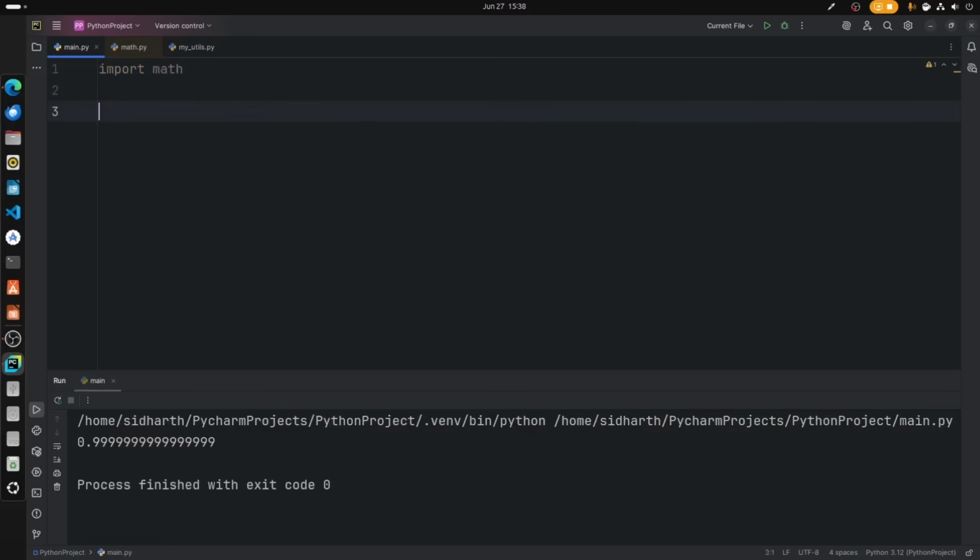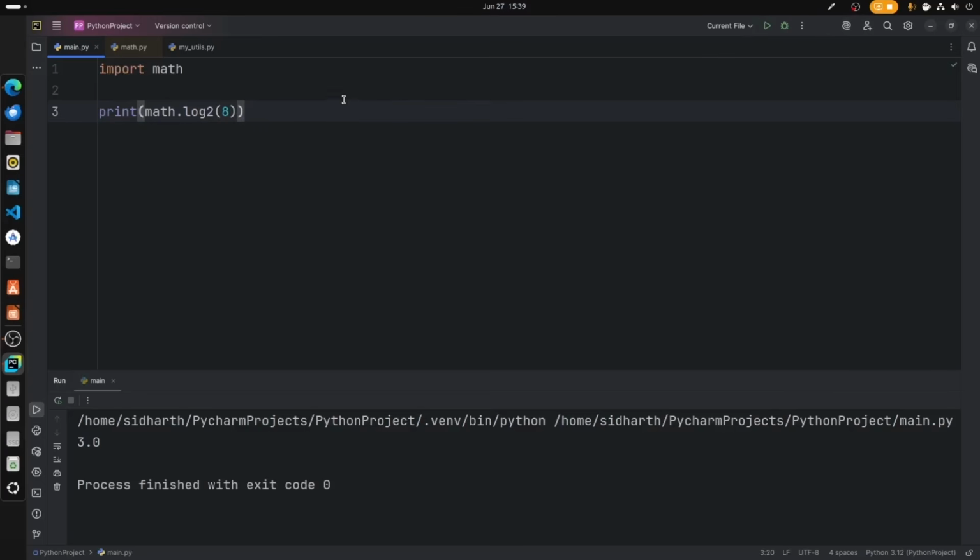For printing logarithms in the math library, we can go ahead and type math.log. So we are printing log of 100 with base 10. For that we get 2.0. Let's say you want to print log base 2. In that case, let's say I type 8 here and base 2. We get 3.0.